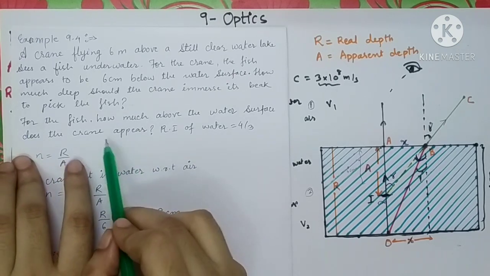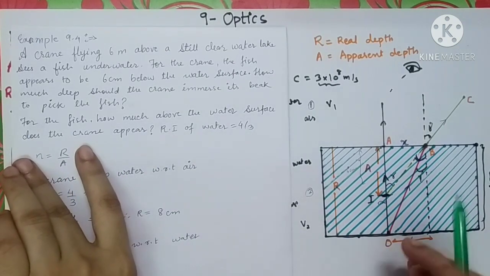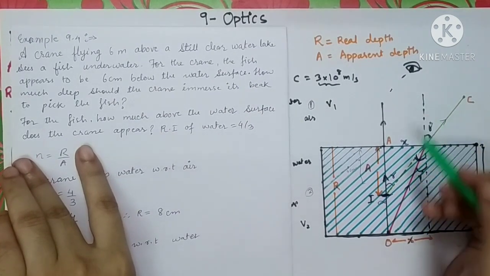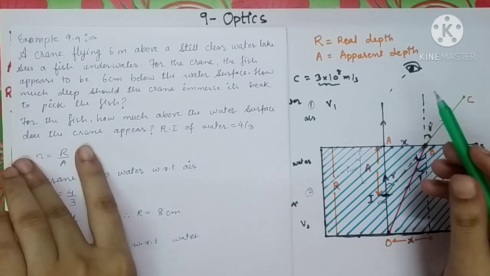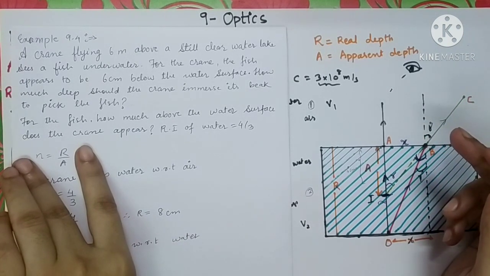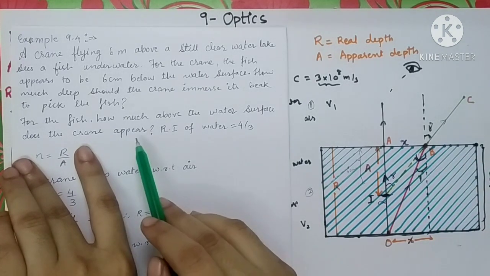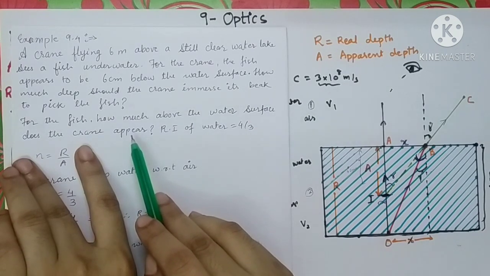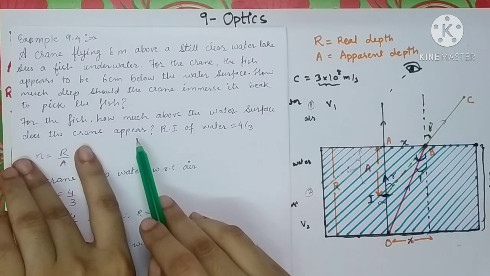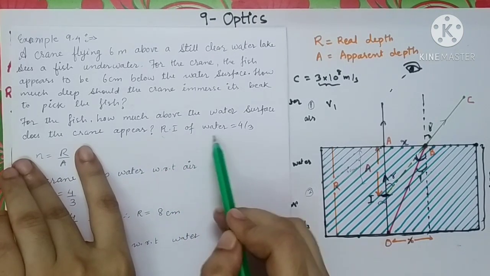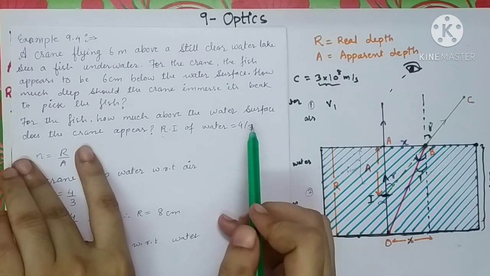As the fish is looking at the crane from inside the water, the actual height of the crane is given, but the height seen by the fish will not be actual, it will be apparent. So you need to determine the apparent height of the crane as seen by the fish. And here you have been given the refractive index of water as 4/3.